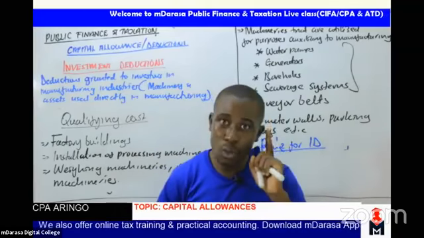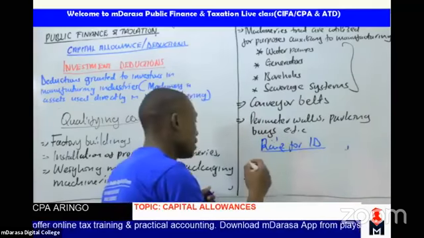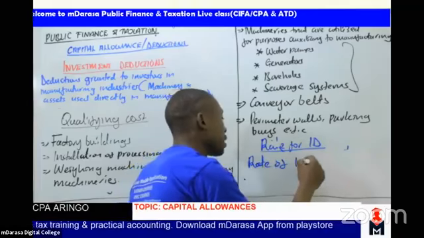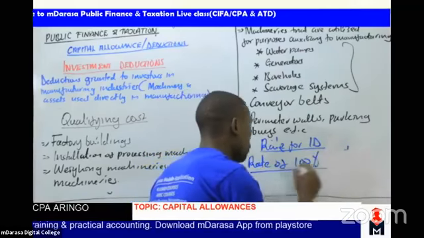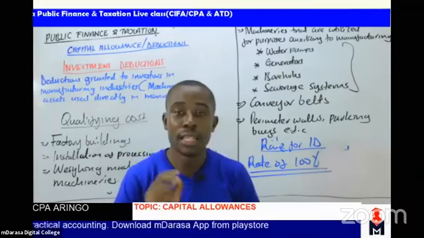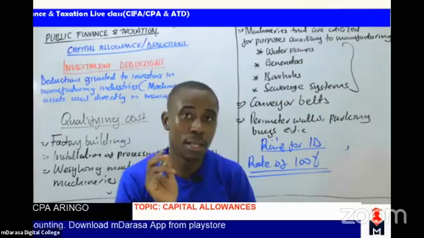From 1st January 2019, all assets will qualify for ID at the rate of 100%. So please mark that very correctly.